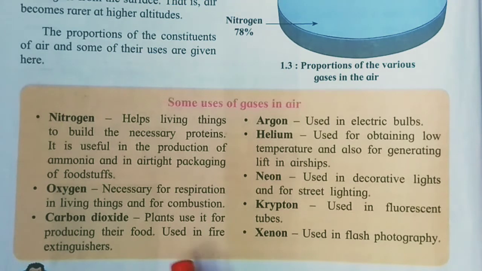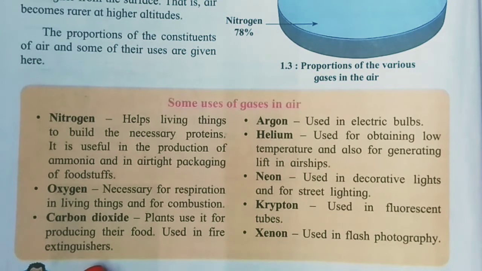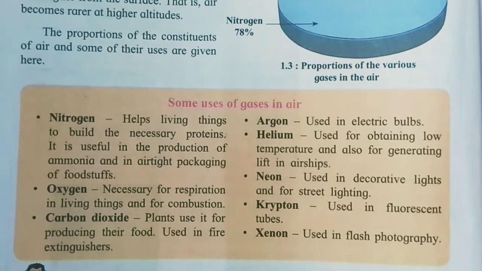Now carbon dioxide. Plants use it for producing their food, and it is used in fire extinguishers. So carbon dioxide is used by plants to produce food by the process of photosynthesis, and it is used for fire extinguishers, which are used if there is a fire at any place. The fire extinguishers use carbon dioxide to stop fire.